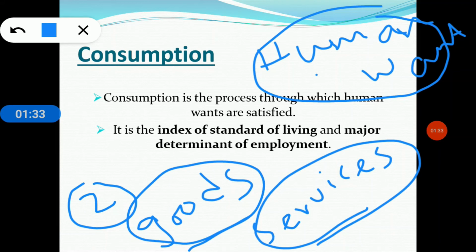So consumption is the direct use of goods or services in satisfying human wants, and it's a process through which human wants are satisfied. So now we have to know what is meant by a consumer in a consumption process. So do you have any idea who the consumer is?